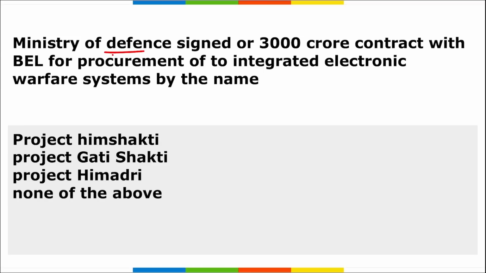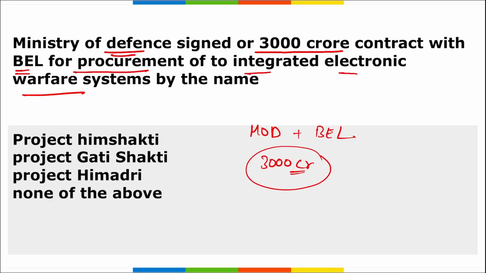Next, the Ministry of Defense, that is MOD, signed a 3000 crore rupees contract with BEL for procurement of integrated electronic warfare systems. So remember, recently the Ministry of Defense signed a contract with Bharat Electronics Limited, worth 3000 crore rupees, for two integrated electronic warfare systems. What was the name of that system? The system was named Project Himshakti.